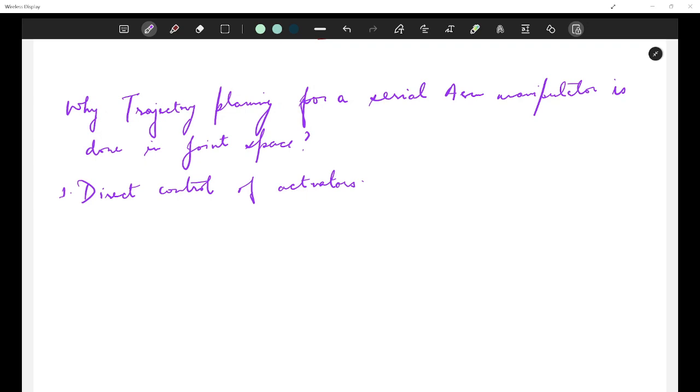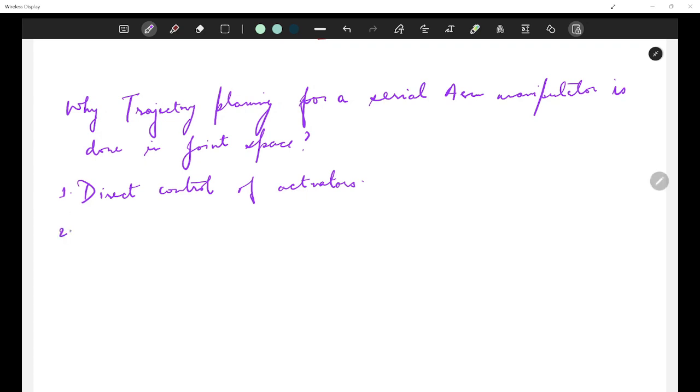because it is independent joint control, right? Every joint is controlling every link independently. So you need a proper controller. Now the controller can be used directly for actuators. So it is more natural and efficient to generate motion in this space.